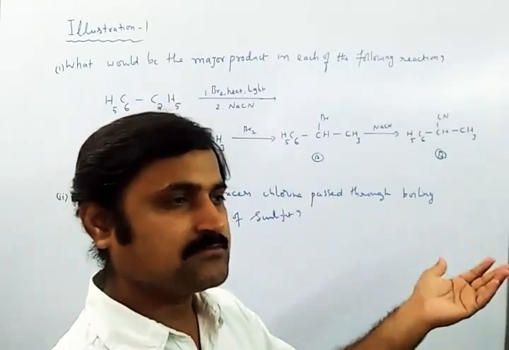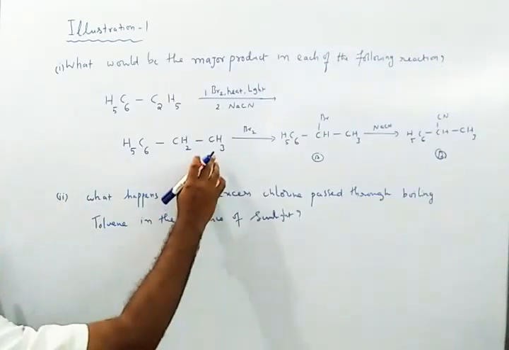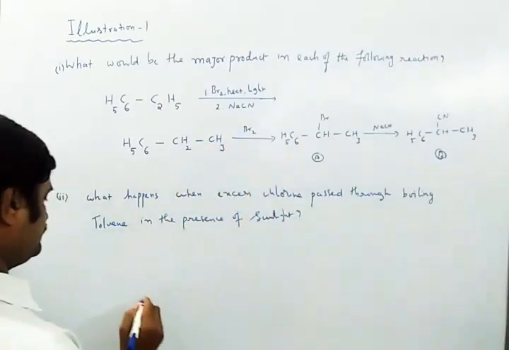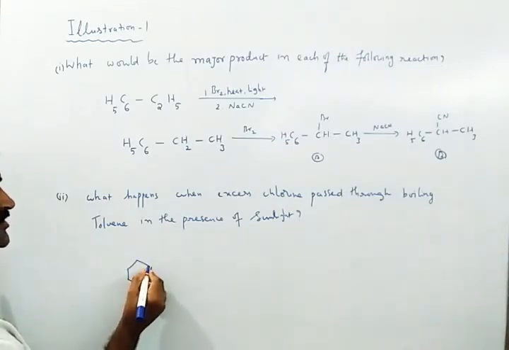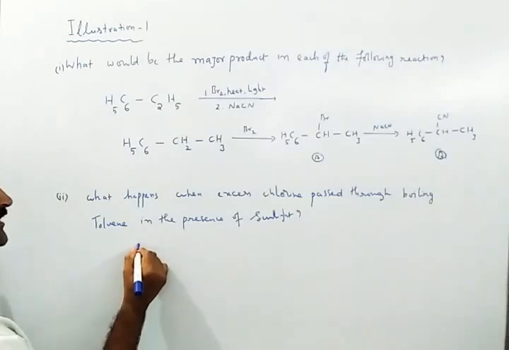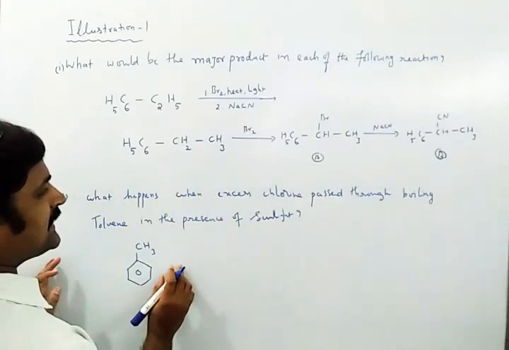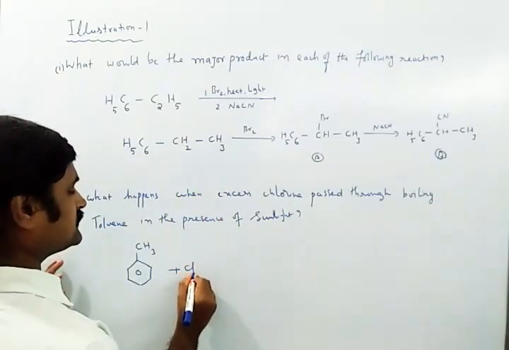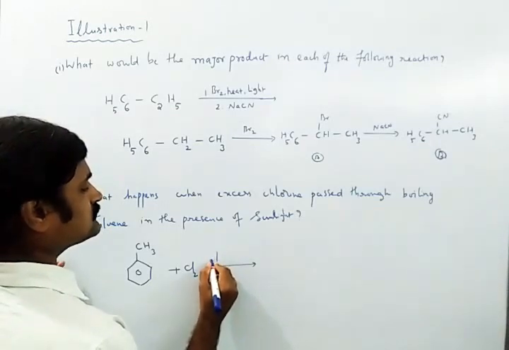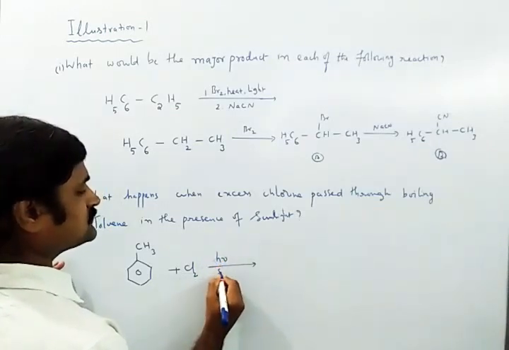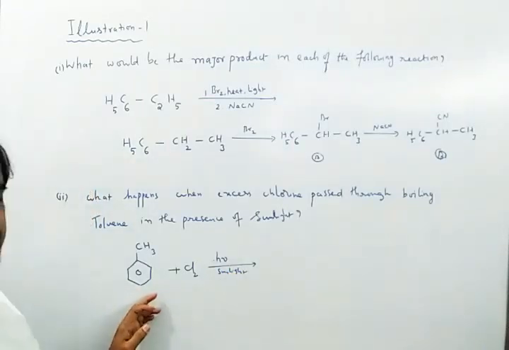Halogenation is a chain reaction up to the replacement of all the hydrogens in toluene's methyl group. For example, toluene, methyl benzene, will be treated with chlorine in the presence of sunlight, h nu, or sunlight. Then what will happen?